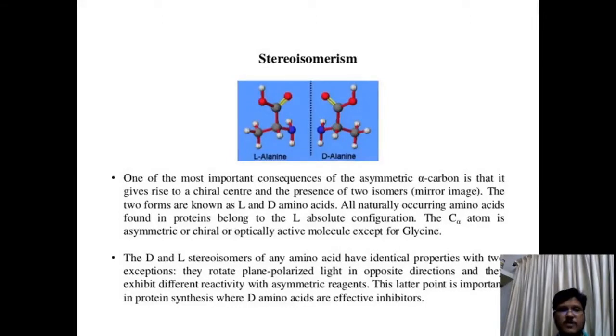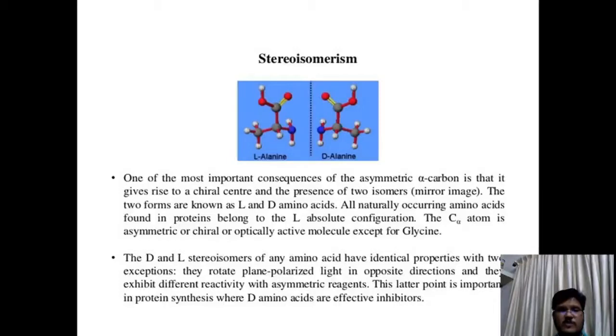The 2 forms are known as L and D amino acids. All naturally occurring amino acids found in proteins belong to the L absolute configuration. The C alpha atom is asymmetric, chiral, or optically active except for glycine.